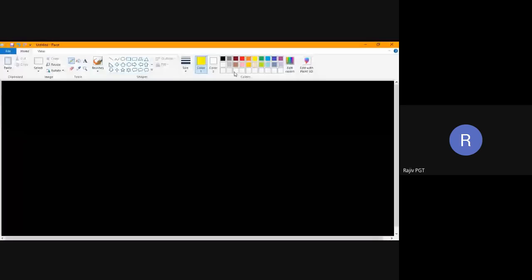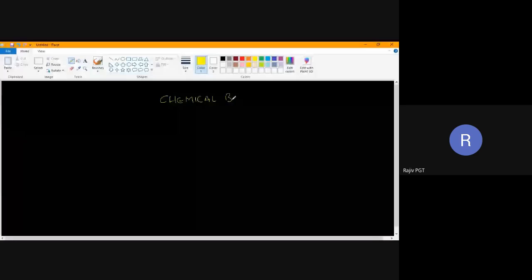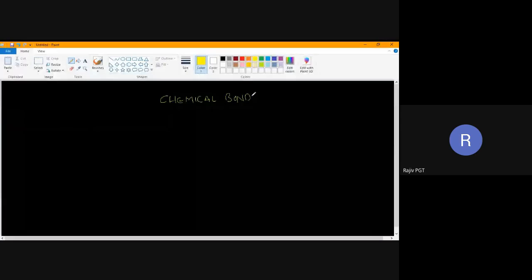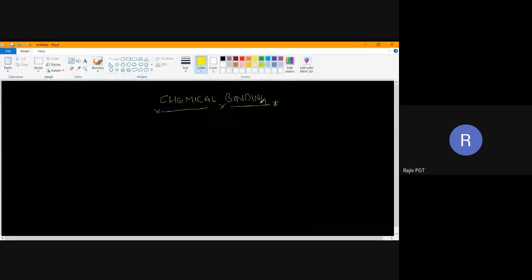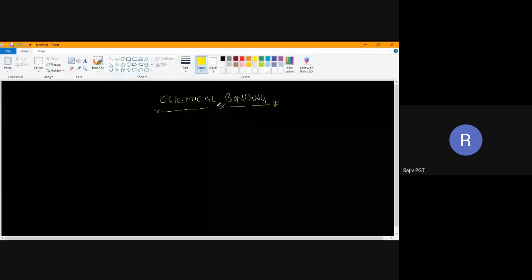This is a very important chapter. Chemical bonding. Entire inorganic chemistry is based on this chapter. We'll see what is meant by chemical bonding. Now, we know there are different elements in nature. We have almost 118 elements in nature.